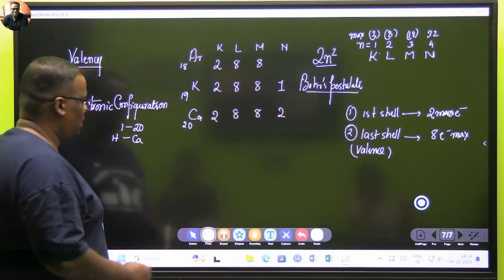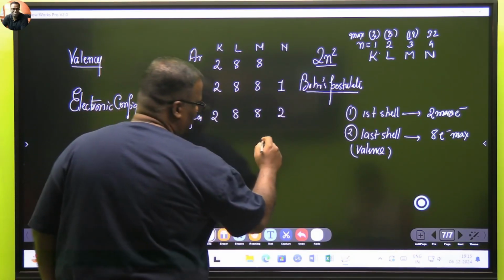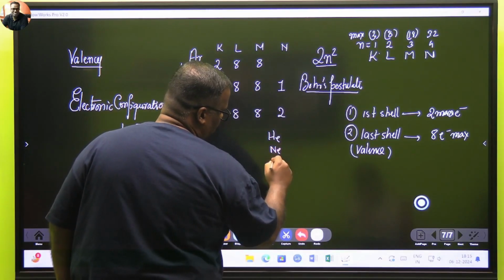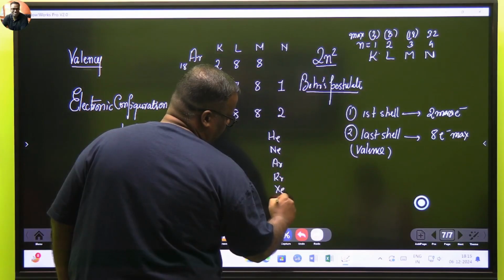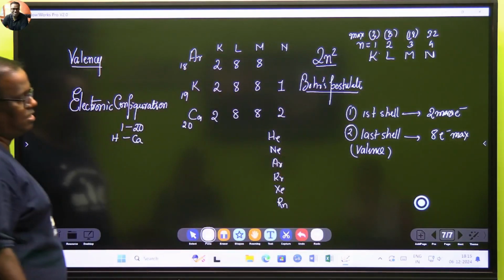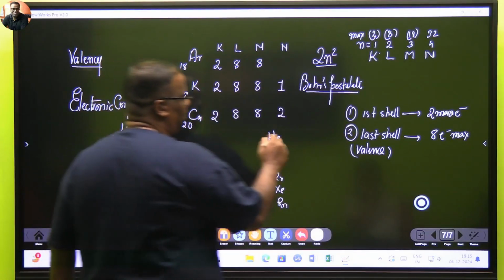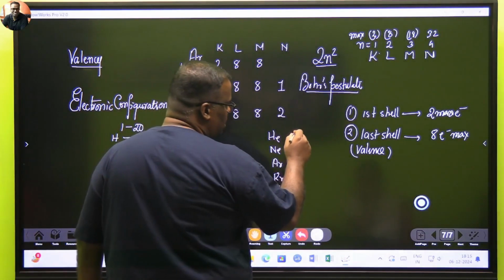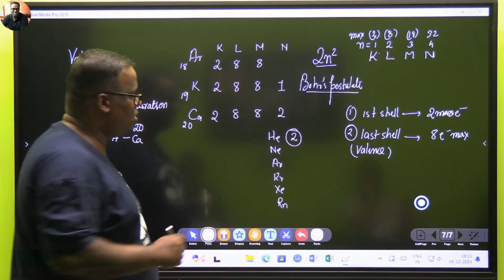Now, if we look at the inert gases, because these things are needed for us before we start our chapter: helium, neon, argon, krypton, xenon, and radon. Okay, these are our inert gases. One interesting observation we will see: helium has 2 electrons, so it has only a single shell, and in its outermost shell we have 2 electrons.